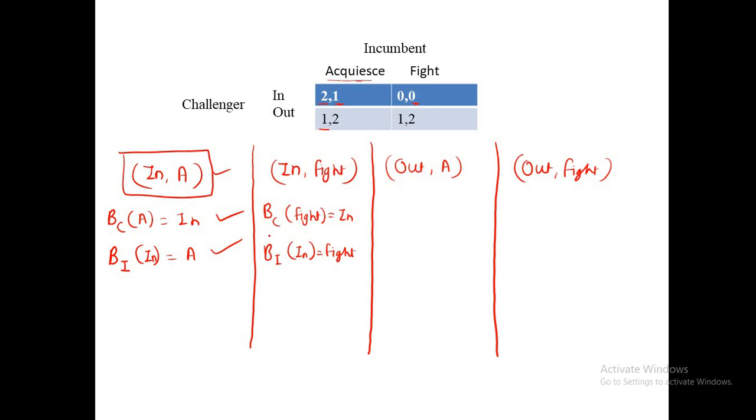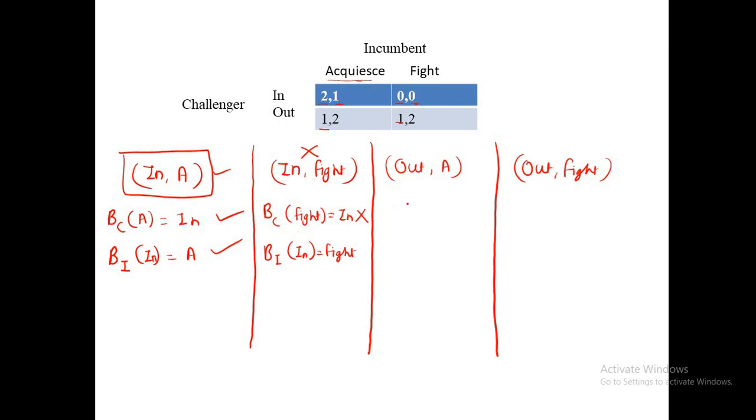Here in this case, the challenger is considering that incumbent is doing fight. So which one is best? 0 or 1? 1 is the best, right? Means out is the best. But here we are getting in. So this condition is not satisfying. So we will not check the other condition, because this condition is not satisfying. So we can say that this is not a Nash equilibrium.